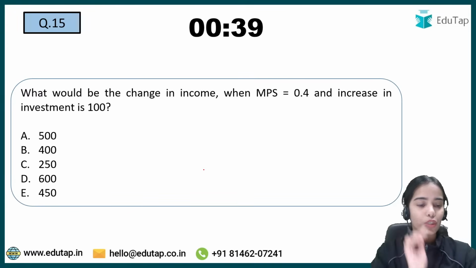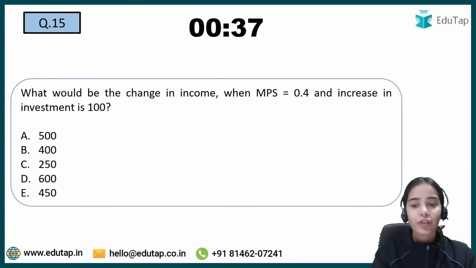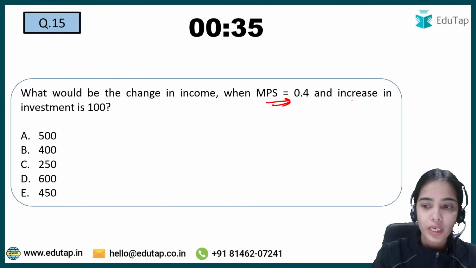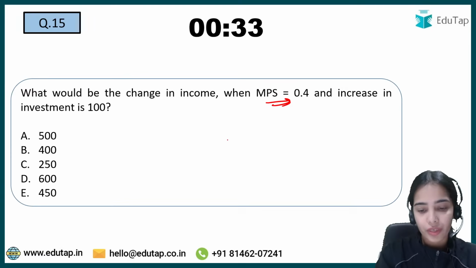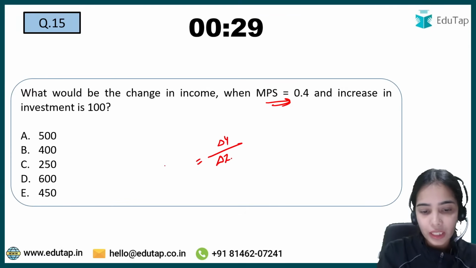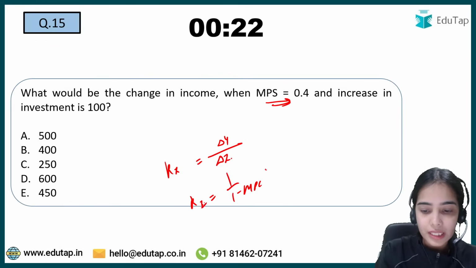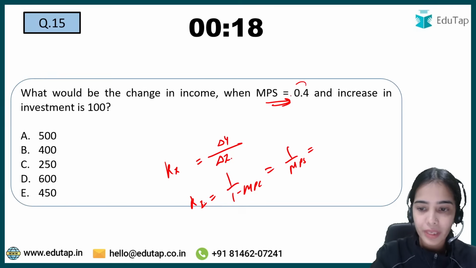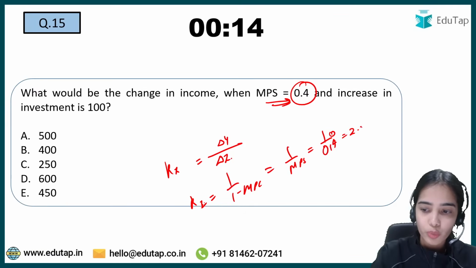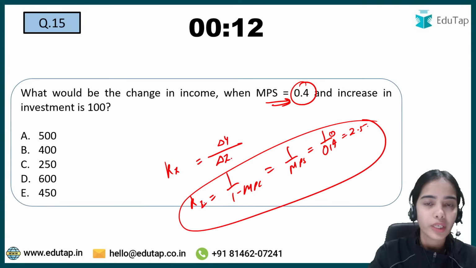Now coming to the next question. What would be the change in income when MPS is 0.4 and increase in investment is 100? So with the increase in investment, what is the increase in income? That you can tell through the investment multiplier. The investment multiplier has the formula 1 upon 1 minus MPC, that is 1 upon MPS. So MPS is 0.4, so 1 upon 0.4 is 2.5. So the investment multiplier is 2.5.